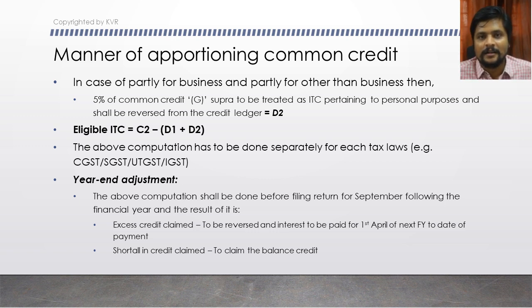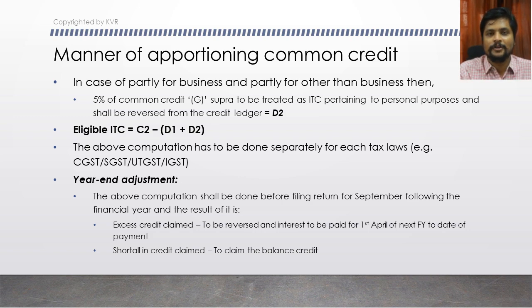So there can be two scenarios here when we make this year-end adjustment. One is that you would have claimed excess credit in your previous months' returns. The calculation which you make tax period after tax period, you can call it the provisional computation, and the year-end adjustment, for our discussion purpose, we will call it the final computation.